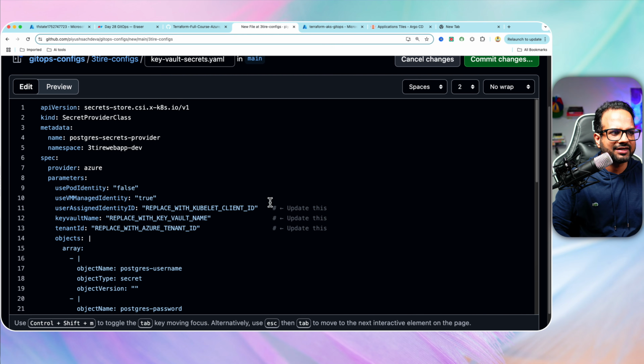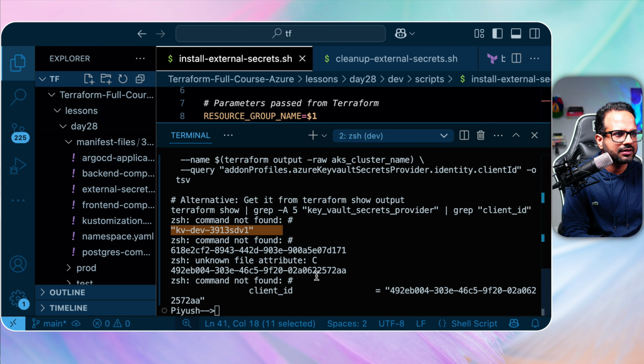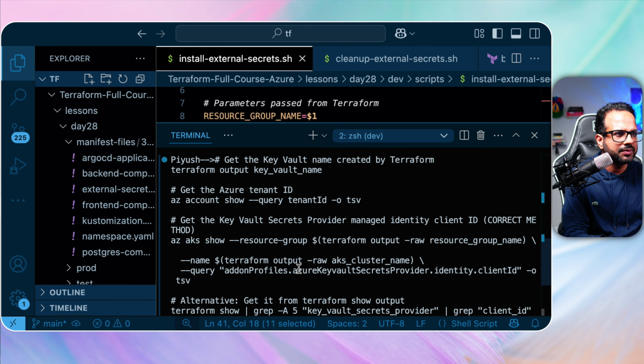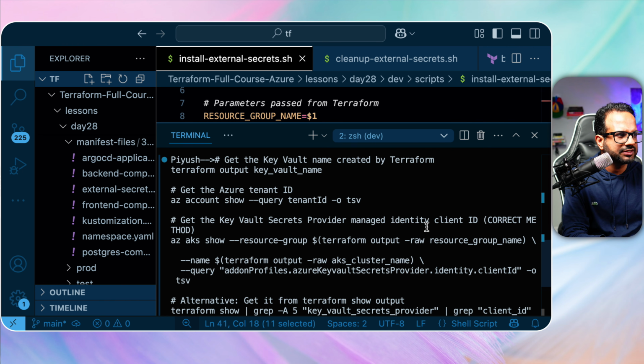And what we need to update, so basically it's commented what we need to update. So we need the kubelet client ID. Let's go back. Kubelet client ID, where is it? Azure tenant, key vault secret provider, managed identity.